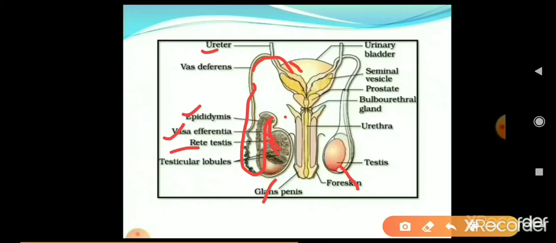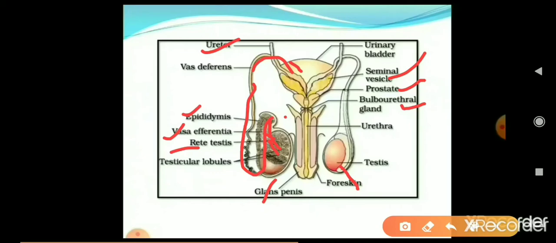Here the ureter you can see, this is the urinary system. In male there is a common passage for the urine and sperm ejection. Some accessory glands are also here, like the seminal vesicle, prostate gland, and bulbourethral gland. These are the glands which help in sperm formation.